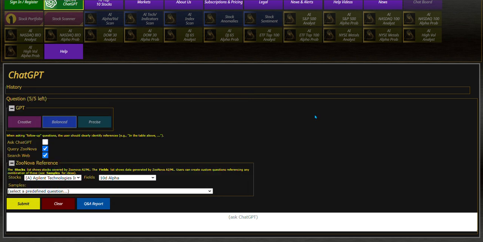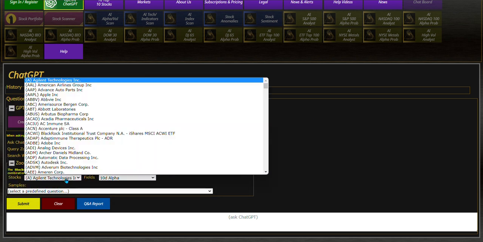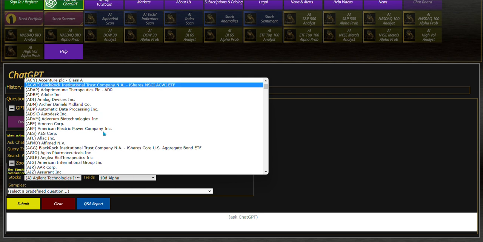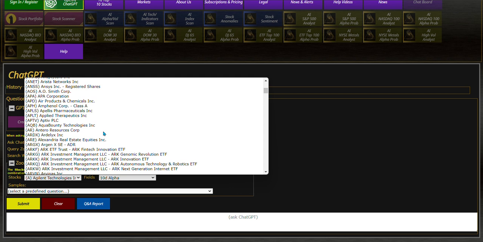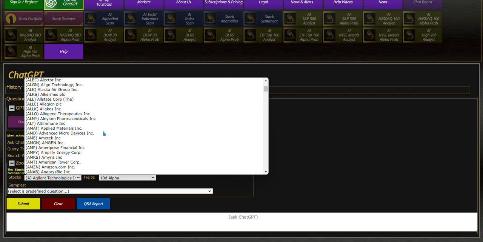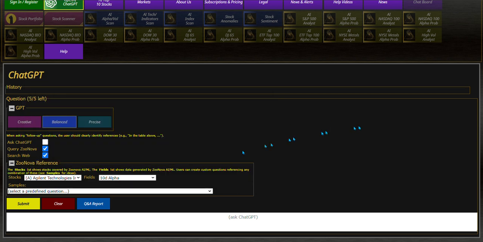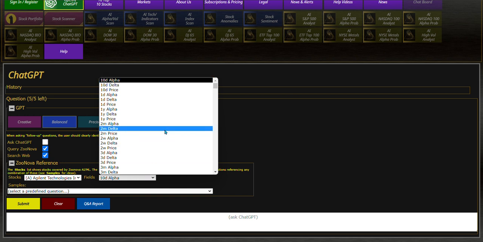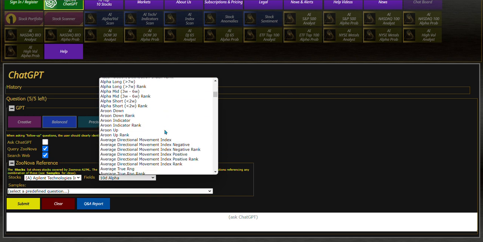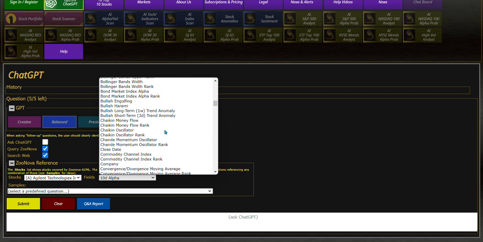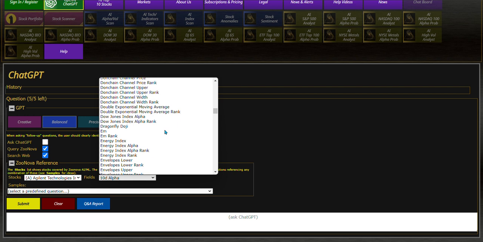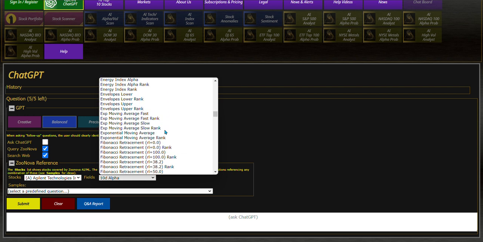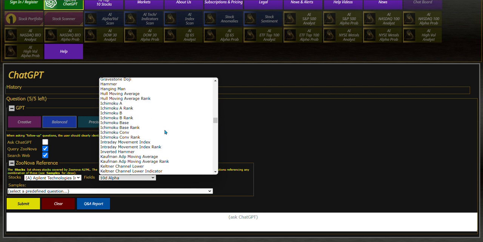Those are right here. And we also have a list of all the stocks that we cover, so you can get an idea of what we cover right now, what we do not cover at the moment. We're always adding new stocks to this list. And you can also see the different fields that we cover that generate AI machine learning data. So you can use your stock or stocks and then ask specific questions to these different fields that we have data for.